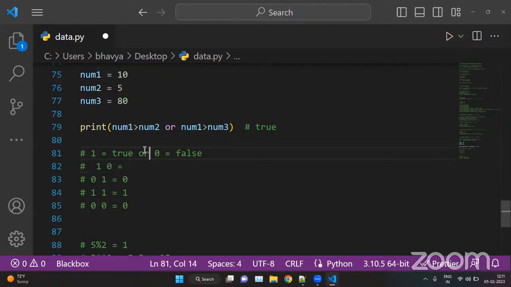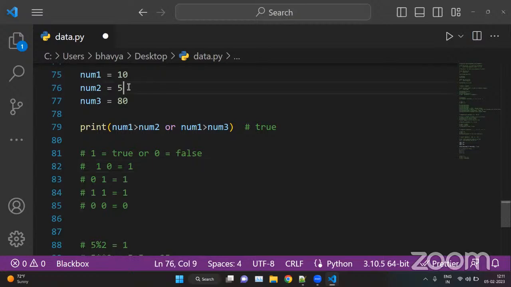1 is true and 0 is false. So the first condition is true, the second condition is false, so the answer is true. Here the answer is also true because one condition is true. And 1 or 1 is 1, which is true, and 0 or 0, now here both conditions are false, then only we get false.